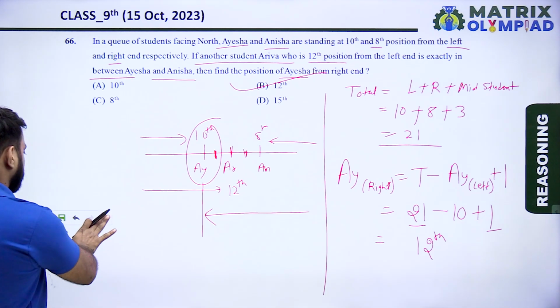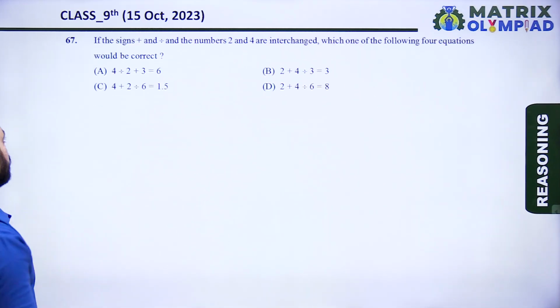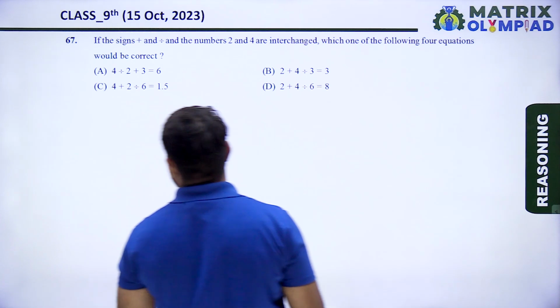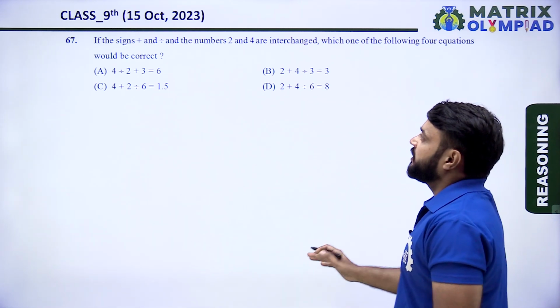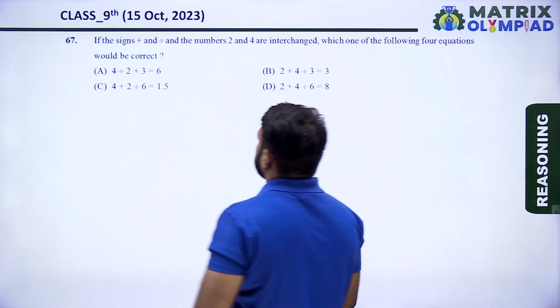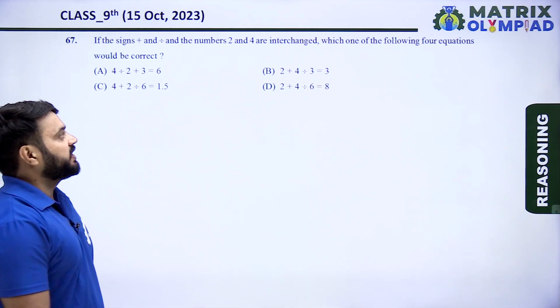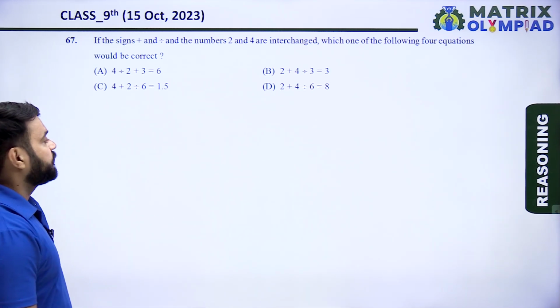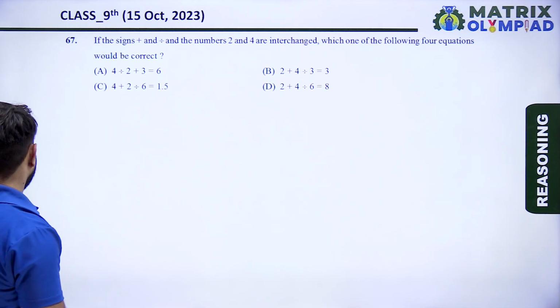So let's move on to the next question. The next question is question number 67. If the signs plus and divide and the numbers 2 and 4 are interchanged, which one of the following four equations would be correct?